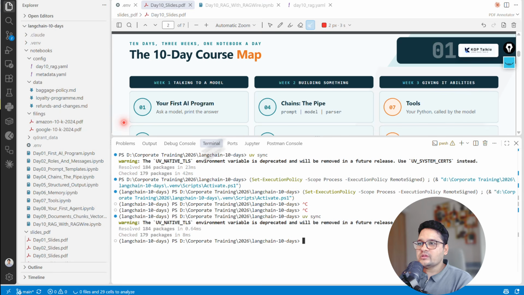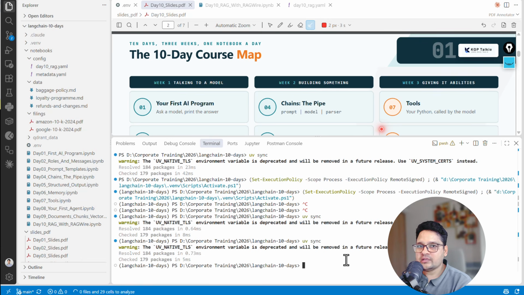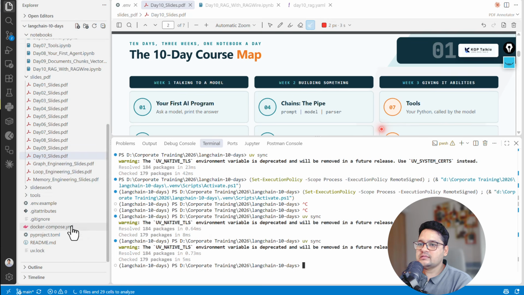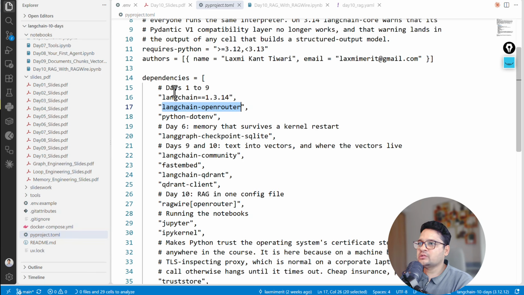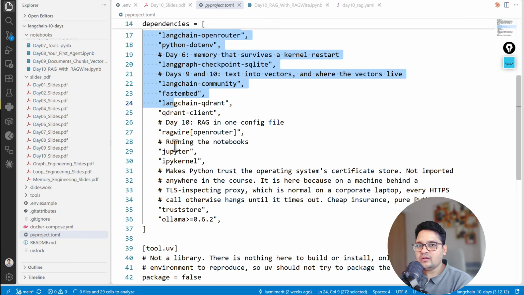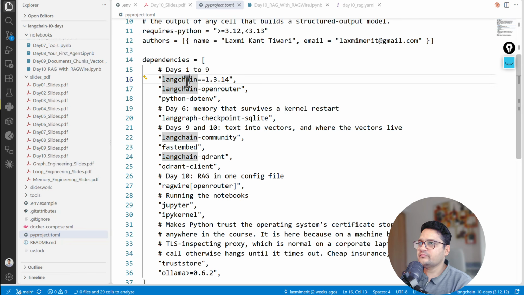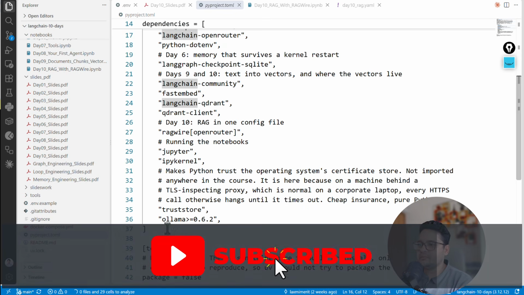Okay, cool. Once you have installed UV and you have got this particular repo locally, then you simply come here and run UV sync. Once you do that, it is automatically going to install everything. So what are the dependencies which we are going to use? Those dependencies are already mentioned inside the pyproject.toml file. If you come inside the pyproject.toml file, you are going to have the dependencies. Inside this, you are going to have all those Python packages which we are going to use here, along with their versions, like LangChain, and maybe some other libraries as well, like Ollama.